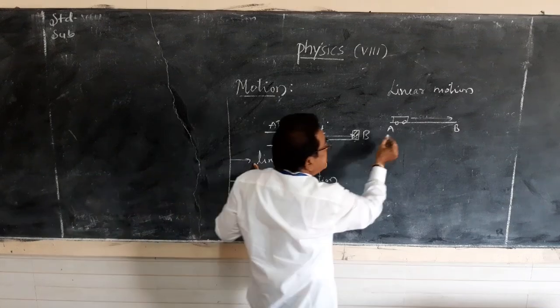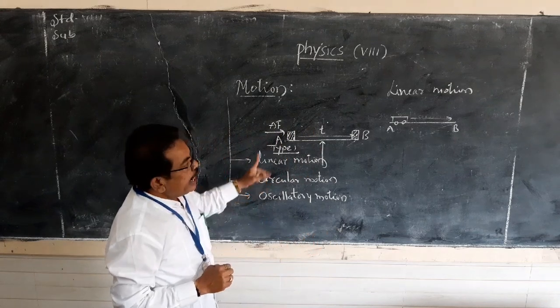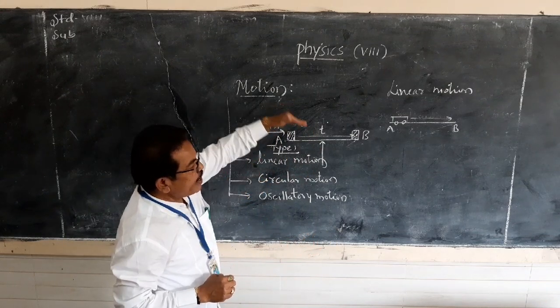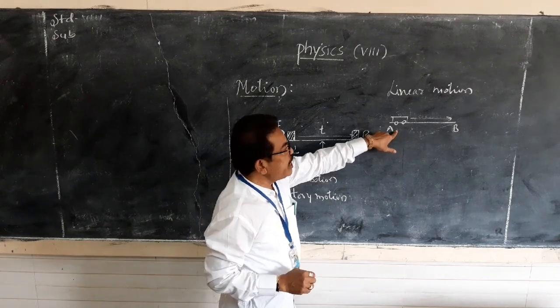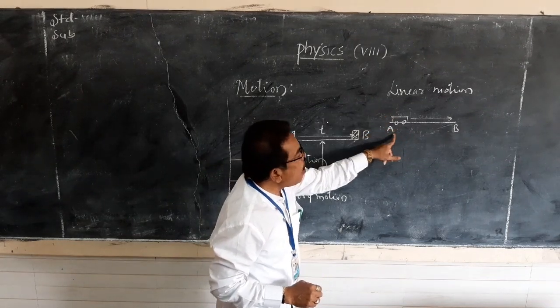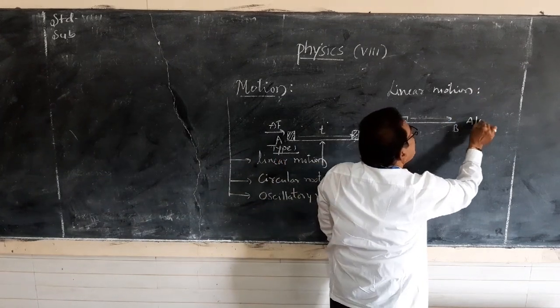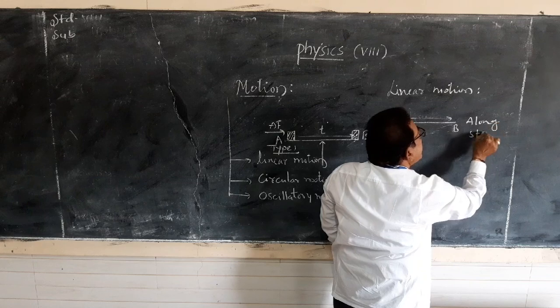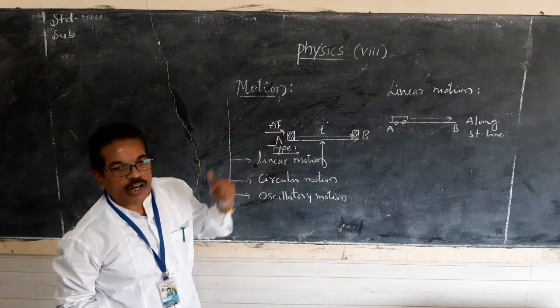Mathematically, AB is a straight line. So, a type of motion in which an object moves along a straight line is known as linear motion. Can you give some examples of linear motion?